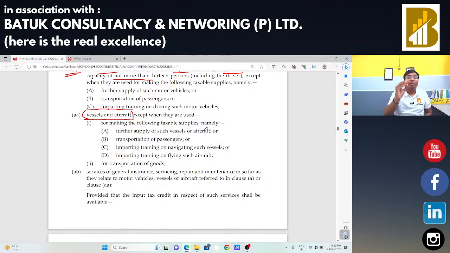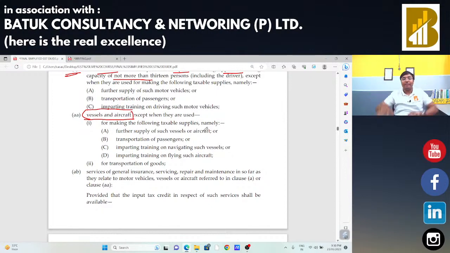And on account of these motor vehicles, vessels and aircraft, all types of repair and maintenance, insurance and other expenses, input tax credit is not allowed. But if you are going to use those motor vehicles, vessels and aircraft for the specified purposes, specified purposes means for training purposes, for transportation of passengers, for further supply, in that case the insurance, repair, maintenance related input tax credit is allowed. That is the concept of these motor vehicles, vessels and aircraft.